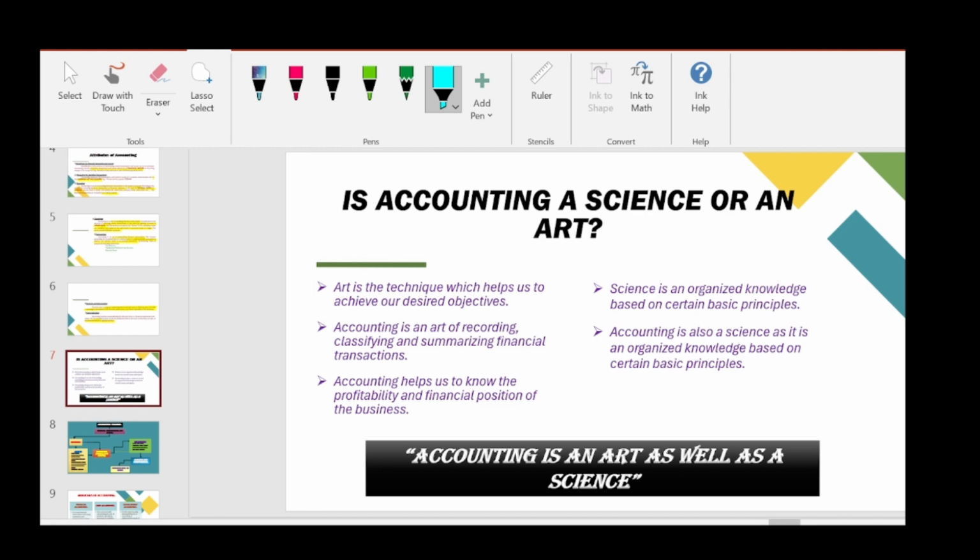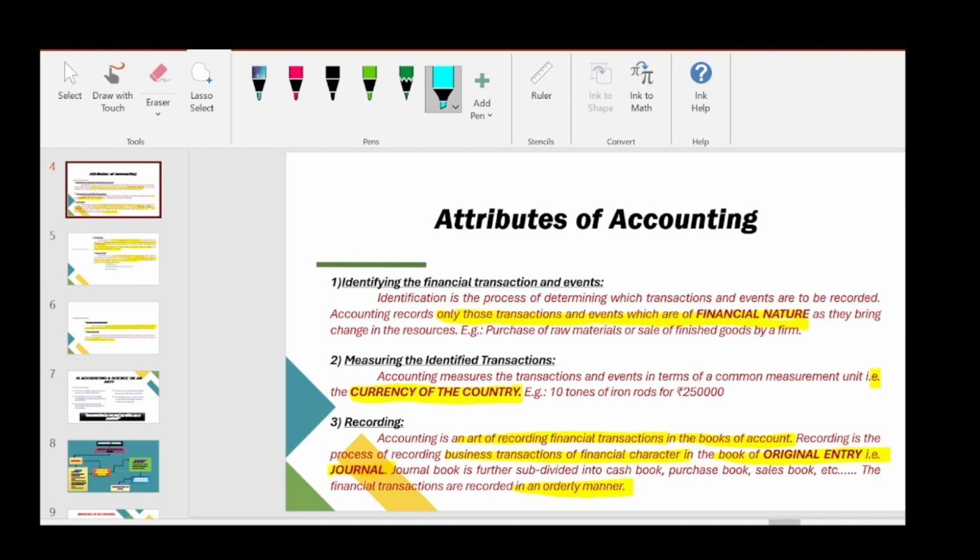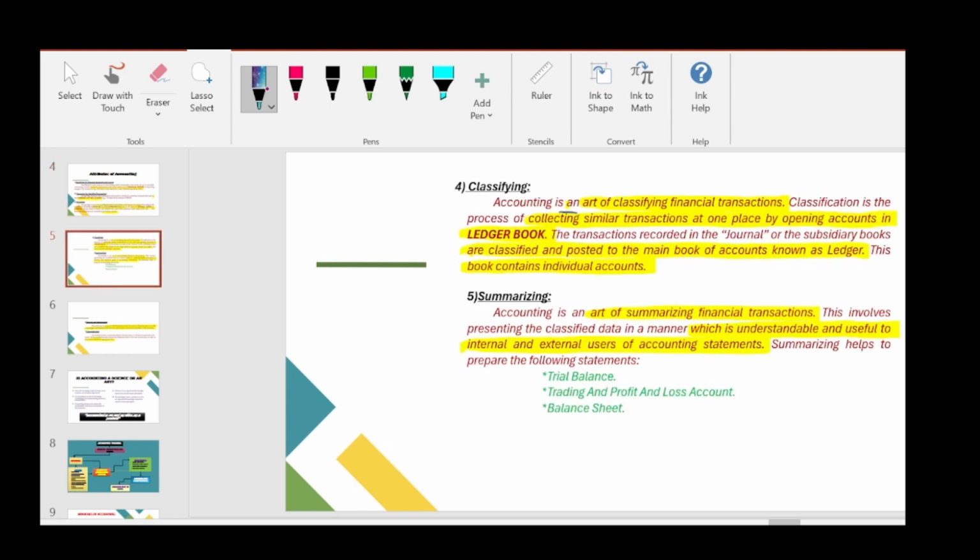So what we do is we start with identifying, recording, classifying, summarizing. We do all those things. In the previous definition itself, we could see that accounting is an art of recording financial transactions, accounting is an art of classifying financial transactions, accounting is an art of summarizing financial transactions.